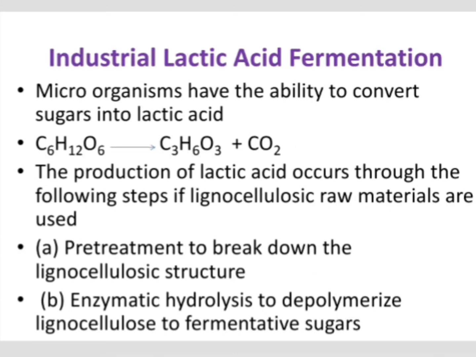Industrial lactic acid fermentation. Microorganisms act on these raw materials, and they have the ability to convert sugars present in the raw materials into lactic acid. So C6H12O6, that is glucose, gets converted to C3H6O3, that is lactate, plus carbon dioxide.